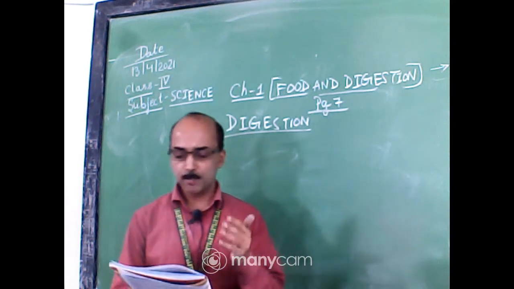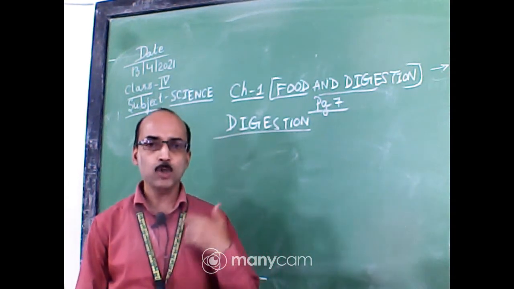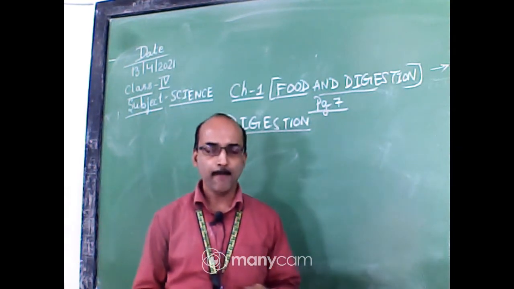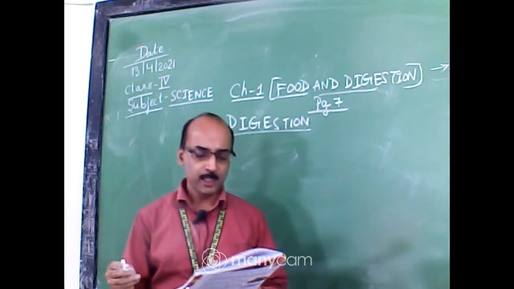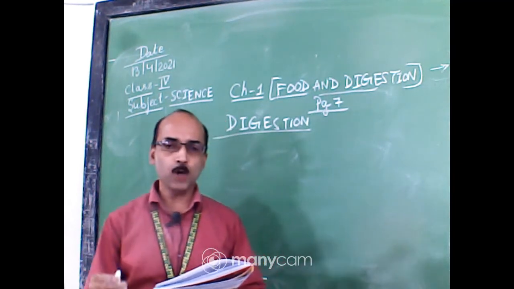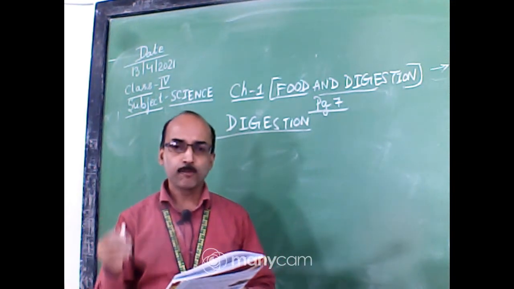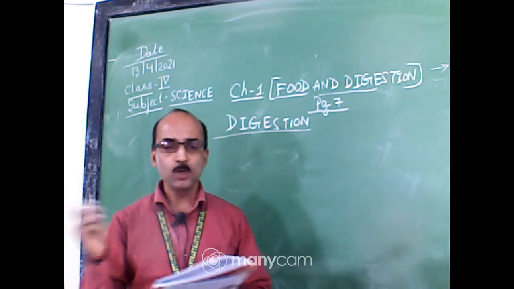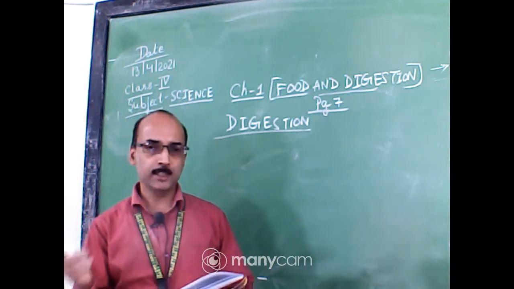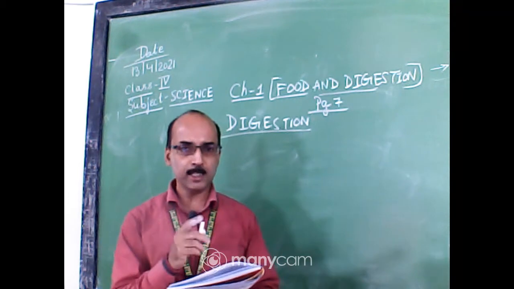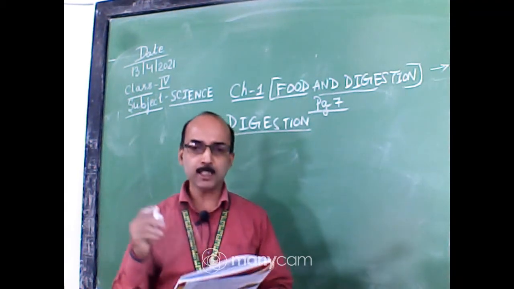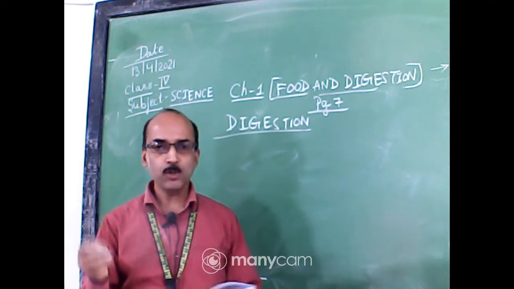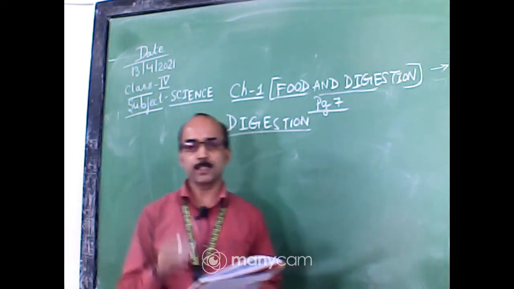Feces means semi-solid waste that goes out of our body in the morning. This undigested semi-solid waste goes to the anus, and from the anus it goes out of our body as stool. Okay. So, the process of digestion completes in this way.